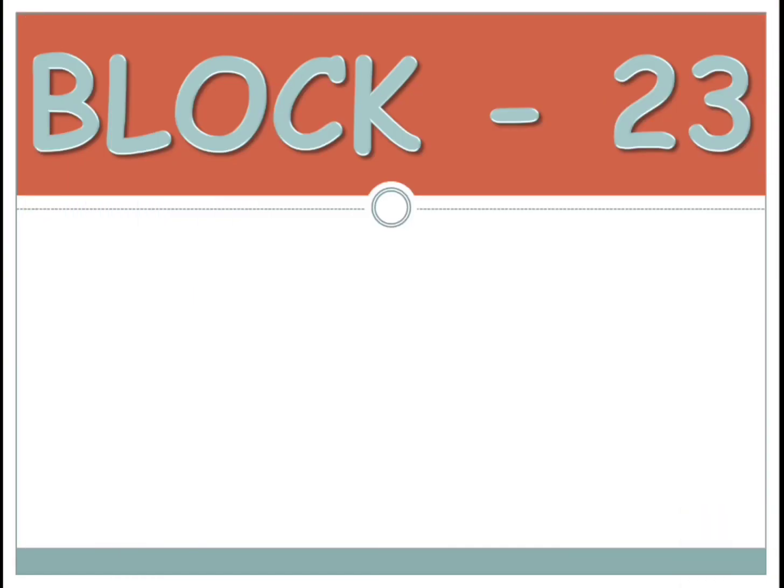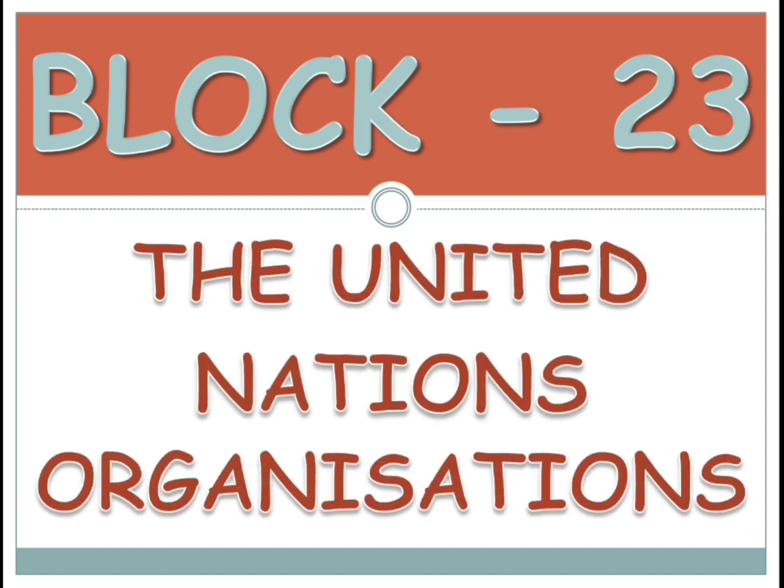So, let's start with block 23, which is the United Nations Organization, UNO. Okay. So, children, do you remember the Second World War? When we were learning about the freedom of our country from the British, we learned that the British were forcing us to take part in the Second World War, and we were not taking part in that, isn't it, at the time of 1939 to 1945. Yes, we said we will participate in the war if they give us the freedom. Do you remember that part, children?